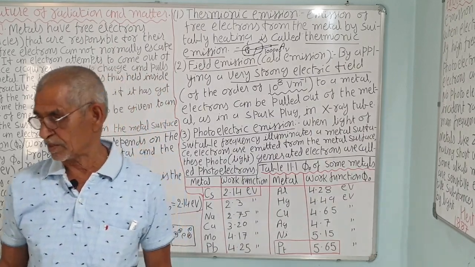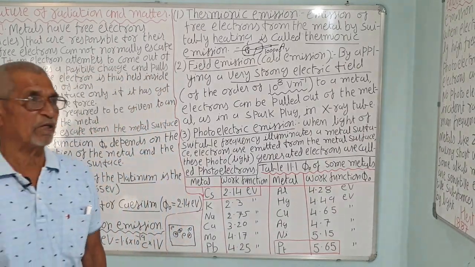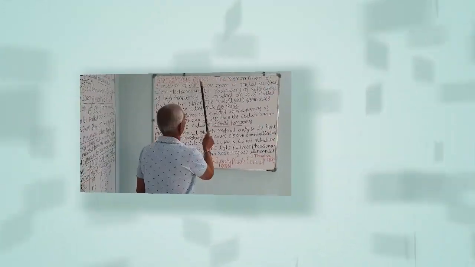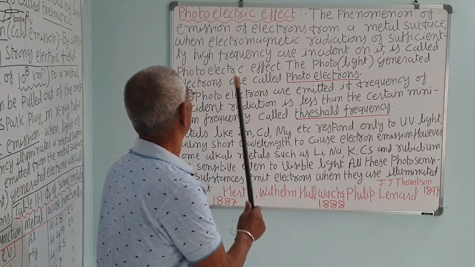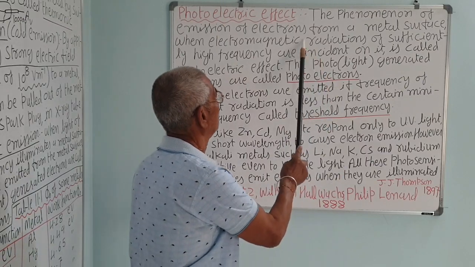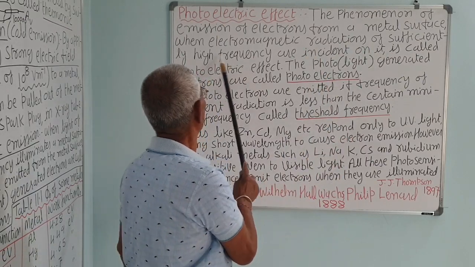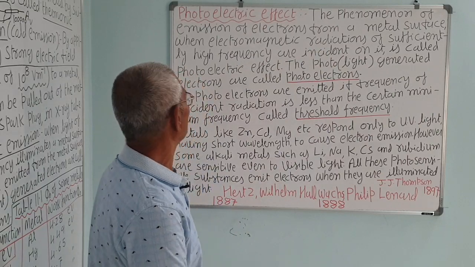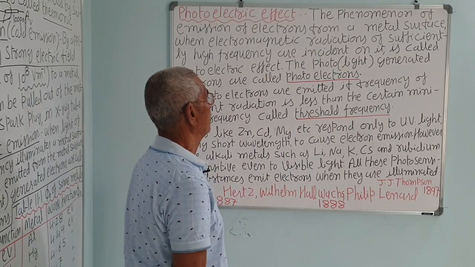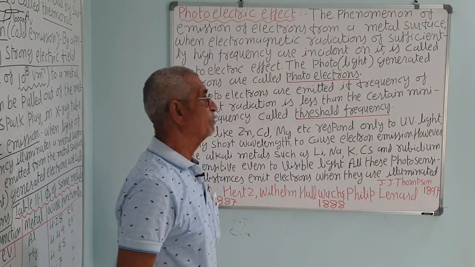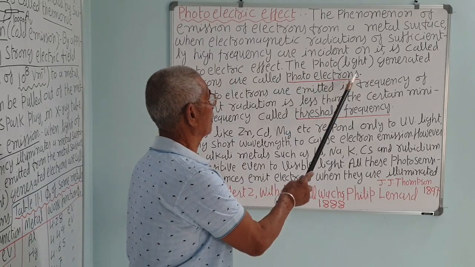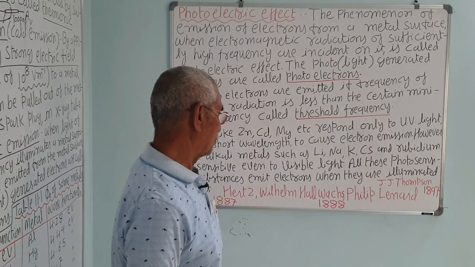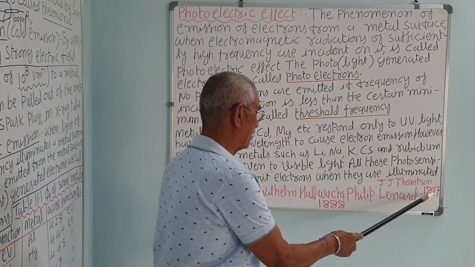Remember, sometimes they ask which has the minimum or which has the maximum. Photoelectric effect, what is the definition? The phenomenon of emission of electrons from a metal surface when electromagnetic radiation of sufficiently high frequency is incident on it is called the photoelectric effect. As we have seen, photo means light. The light generated electrons are called photoelectrons. The electron was discovered by J.J. Thomson in 1897.